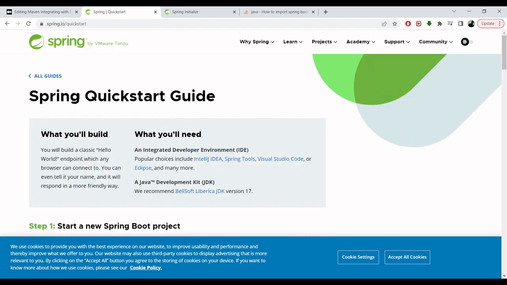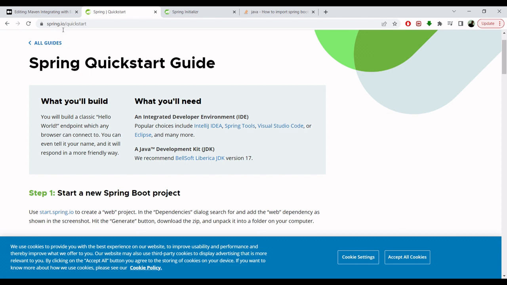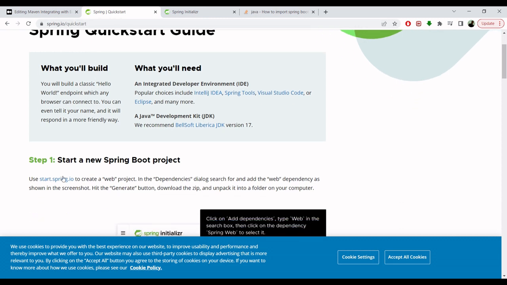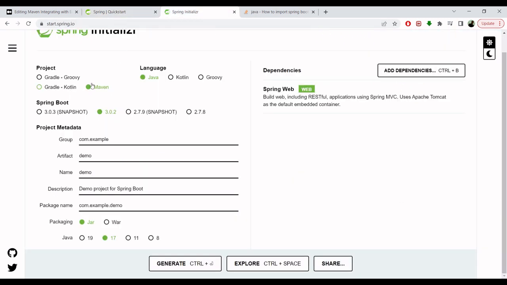Now there are a couple of ways to create a Spring Boot Maven project. Either you follow this spring.io quick start guide and go to the Spring Initializr and select the required configuration, like Java project, Maven, Java language, a Spring Boot snapshot or stable version, defining the group ID, demo, and so on, then select the Java version and add dependencies.